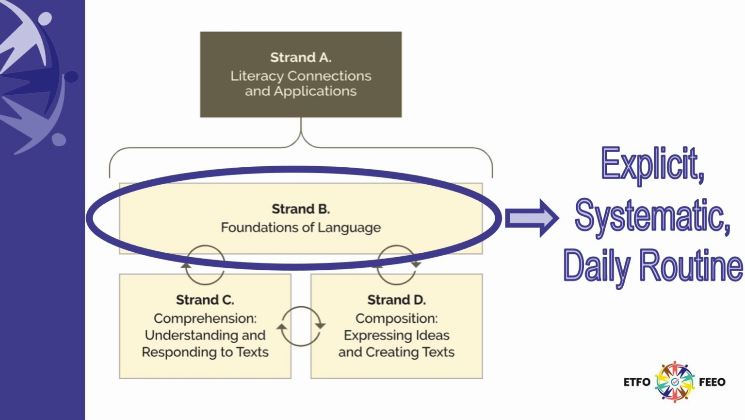Strand B focuses on the foundations of language instruction. These are the foundational skills required for reading and writing. These skills include oral communication, phonemic awareness, phonics, fluency, vocabulary, spelling, and grammar. Research shows that these skills are effectively taught through an explicit, systematic daily routine. This daily time for explicit instruction and word work occurs throughout the grades. It simply changes in complexity.